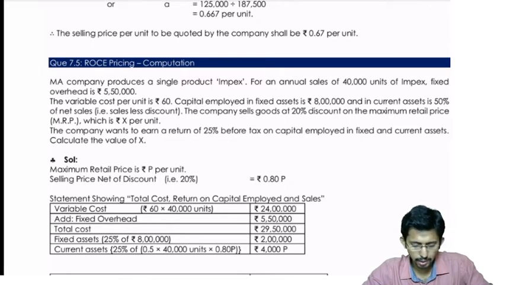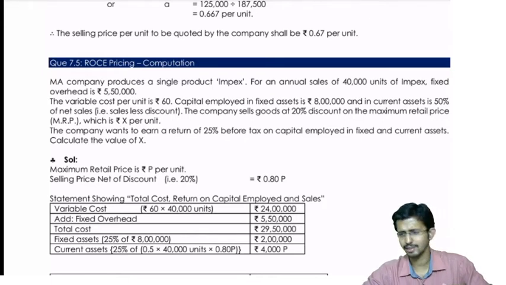For an annual sales of 40,000 units of Imbex, fixed overhead is rupees 5,50,000. The variable cost per unit is rupees 60. Capital employed in fixed assets is rupees 8 lakhs, and in the current assets is 50% of the net sales, that is sales less discount. The company sells goods at 20% discount on the maximum retail selling price, that is MRP, which is X per unit. The company wants to earn a return of 25% before tax on capital employed in fixed and current assets. Calculate the value of X.